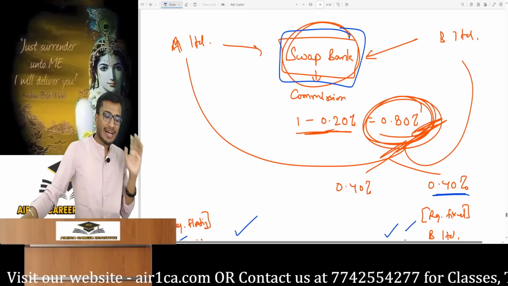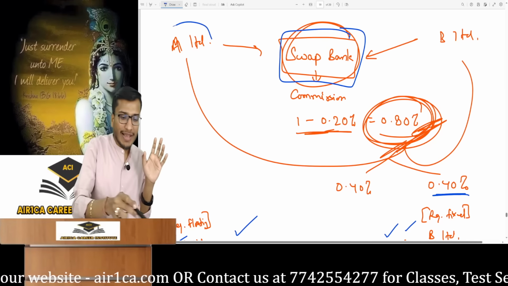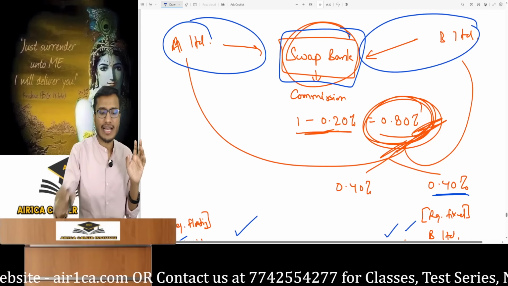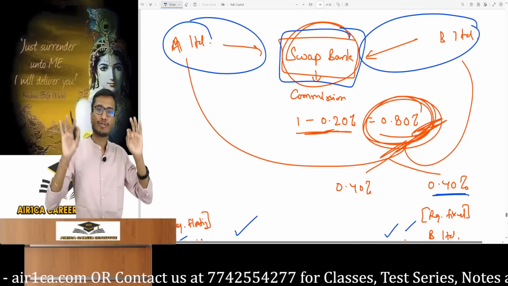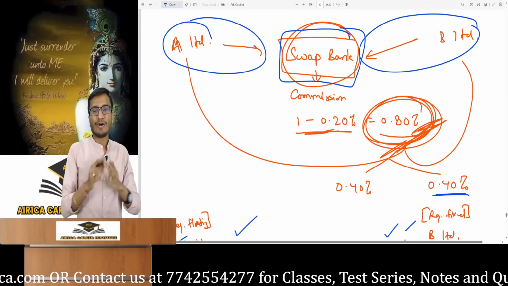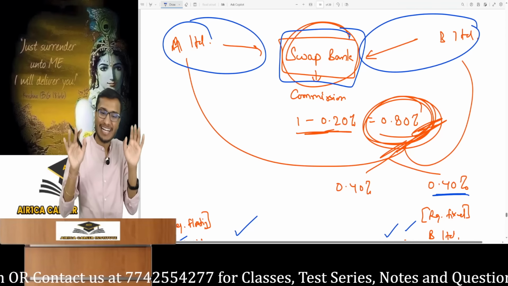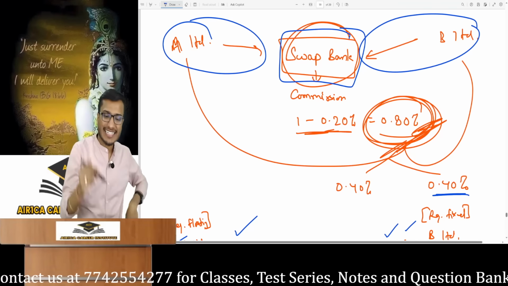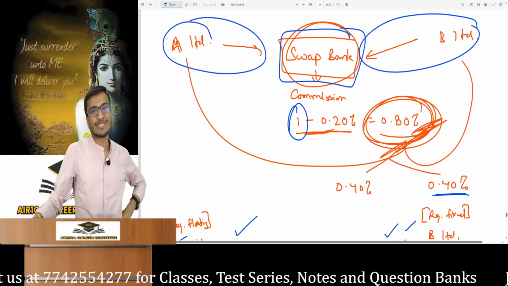So the banker would introduce them, and A Limited sought a swap with B Limited. A and B don't know each other, but the swap bank will coordinate between them. And it will take a commission because it is not working for free. You could see a 1% gain in the swap and the bank now wants a share too.